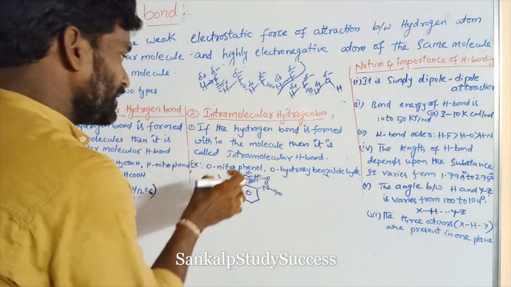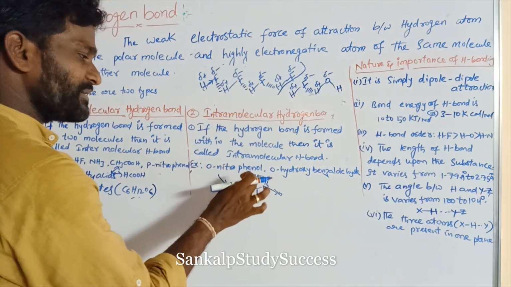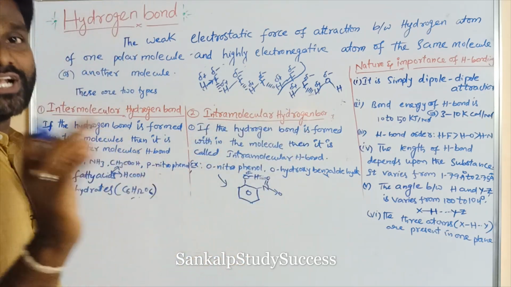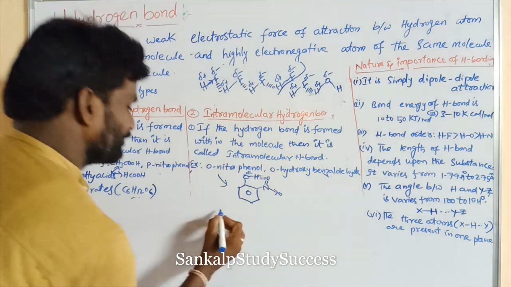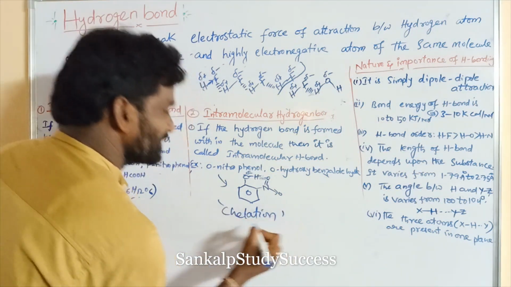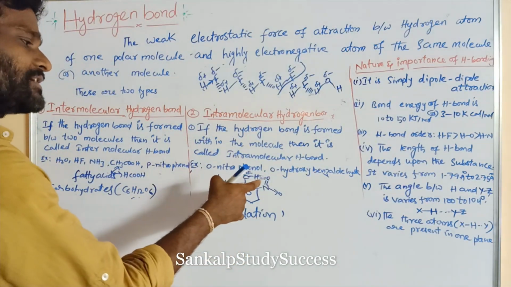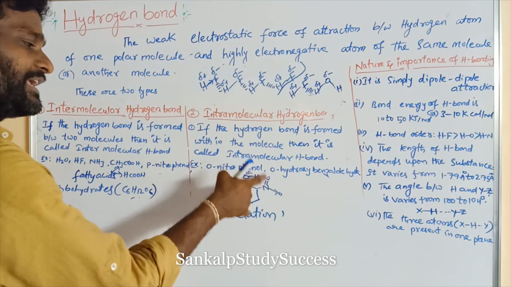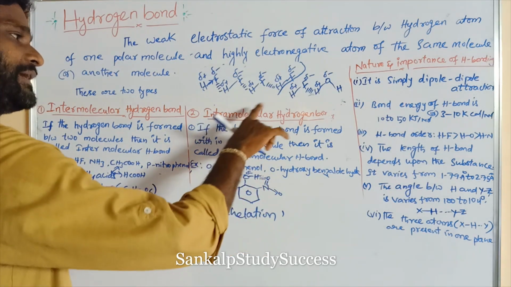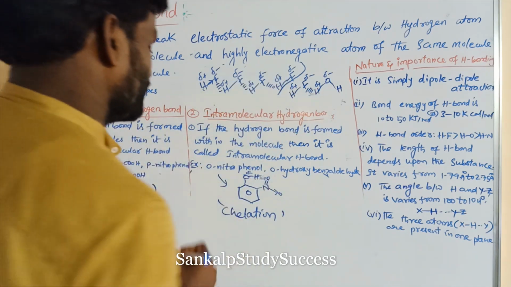So in intramolecular hydrogen bonding, chelation occurs. This ring formation is said to be chelation. Intramolecular hydrogen bond is also known as chelation. So what is that? This ring formation is said to be chelation. In intramolecular hydrogen bond, ring formation can take place, and this ring formation is known as chelation.